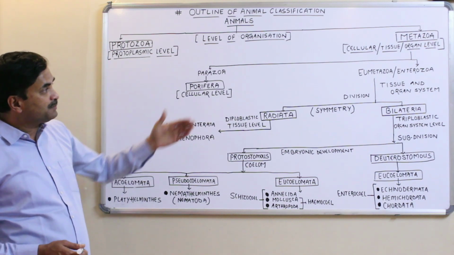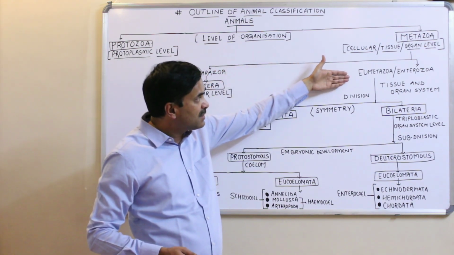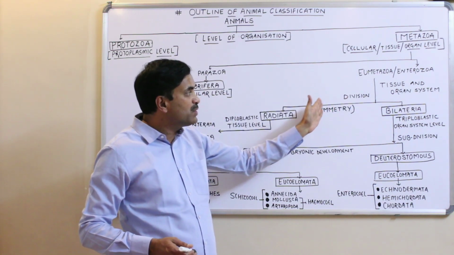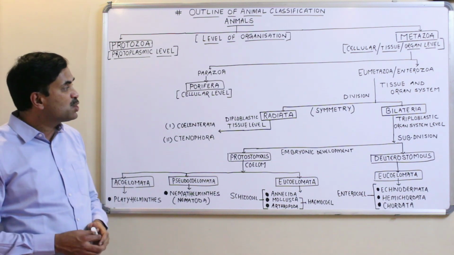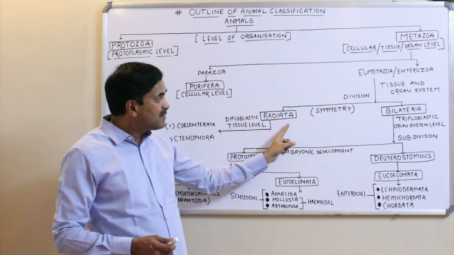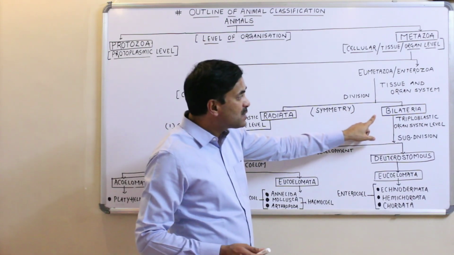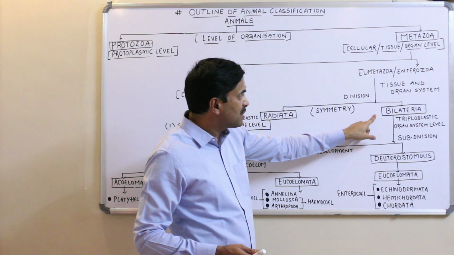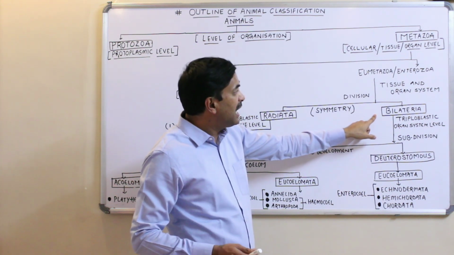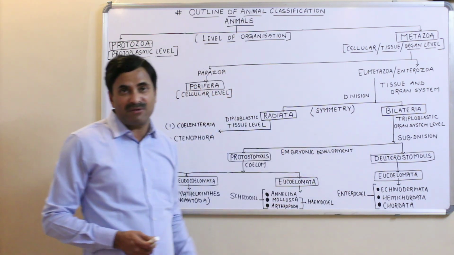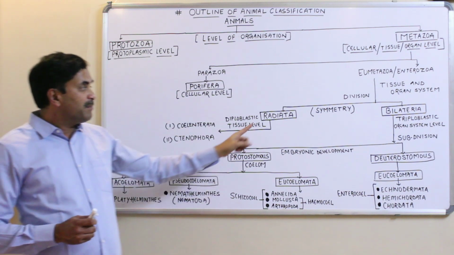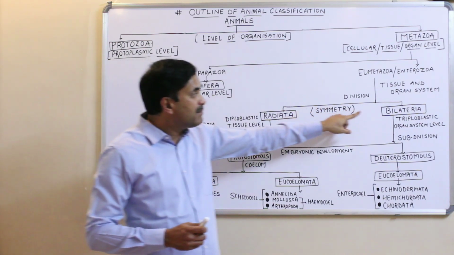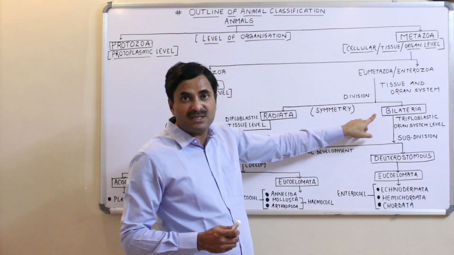Okay. Now the eumetazoan creatures are classified into two divisions. One is known as the radiata and another is known as the bilateria, right? And these two divisions are based on symmetry, meaning radiata have radial symmetry and bilateria have bilateral symmetry.